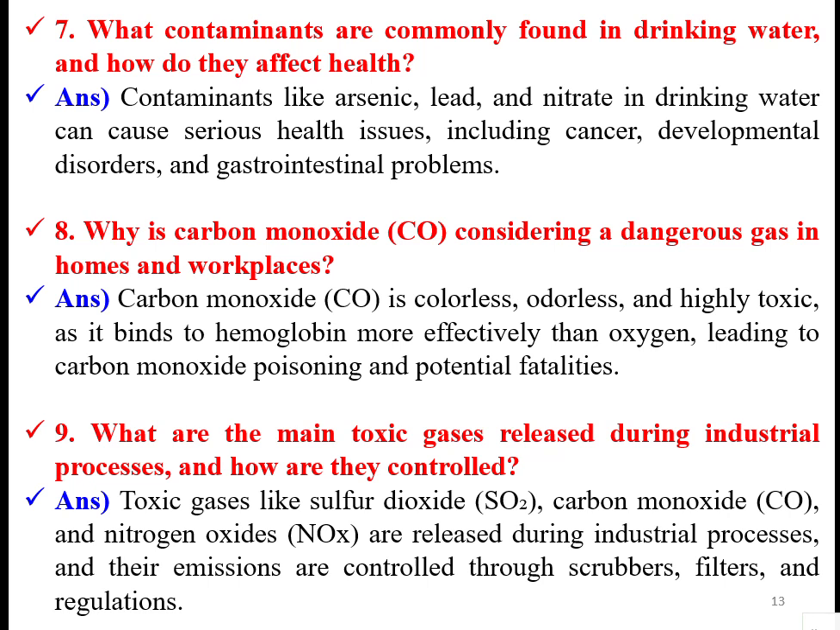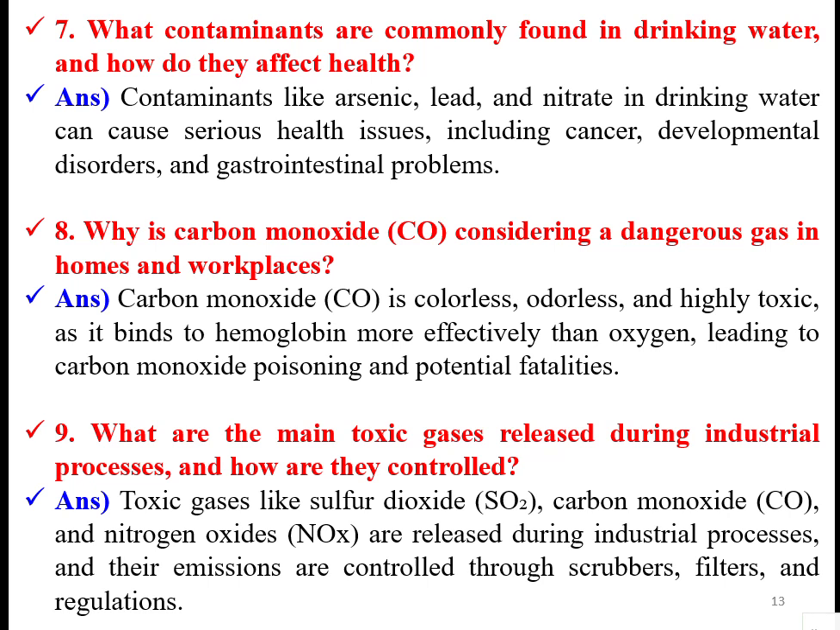So how is carbon monoxide dangerous in homes and workplaces? It's colorless, odorless, and highly toxic, as it binds to hemoglobin more effectively than oxygen, leading to carbon monoxide poisoning and potential fatalities. Normally the function of the blood is to transfer oxygen from one place to the other, to all the cells. Instead of oxygen, if carbon monoxide attaches to the hemoglobin, there will be a lack of oxygen for the metabolic reactions. That way it is a toxic molecule.